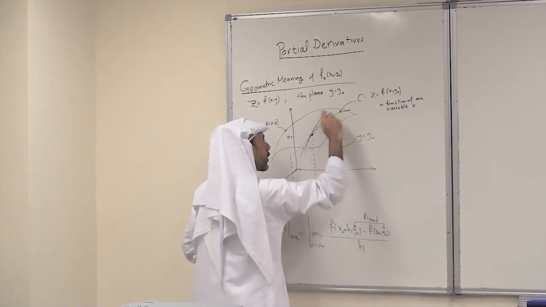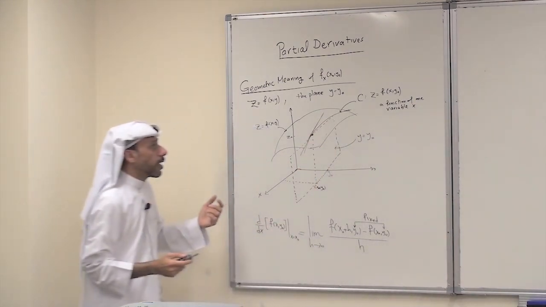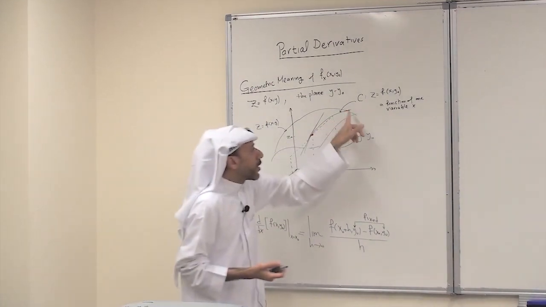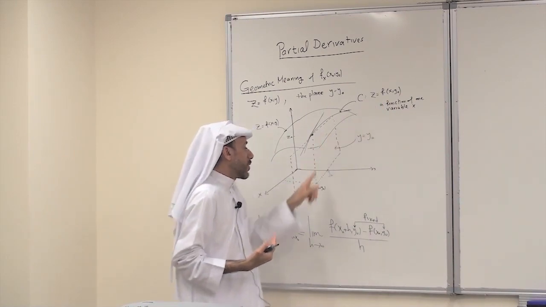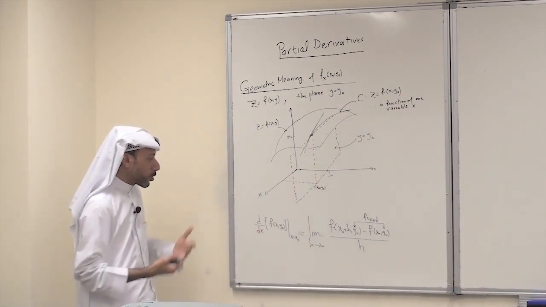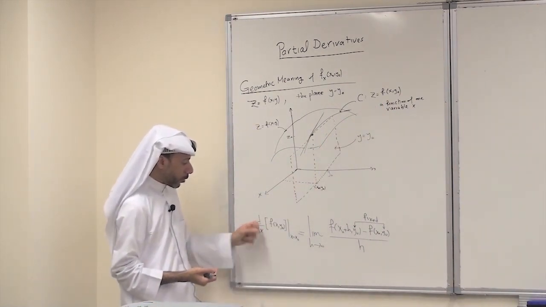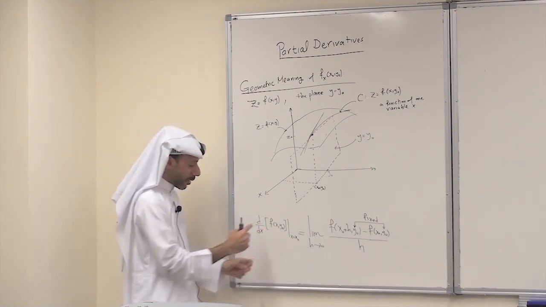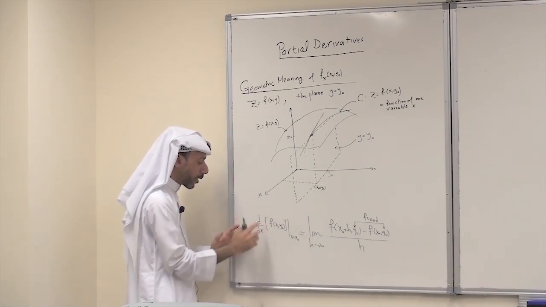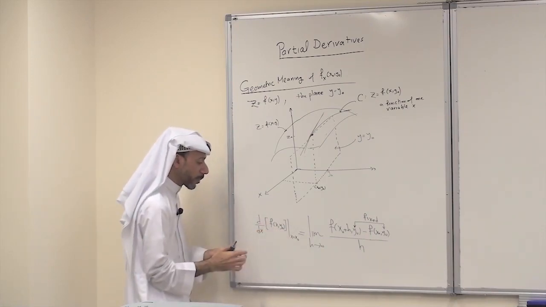So this is the tangent at this point, x0, y0. The slope, since the curve is a function of one variable, is the derivative at x0. So in that case, slope equals the derivative of f(x, y0) at x equals x0. This is the derivative of math 101 because it is a function of one variable.